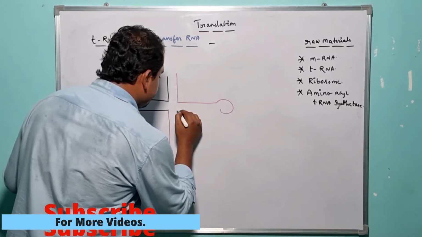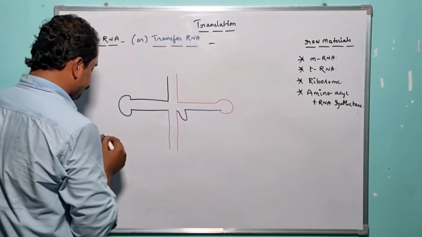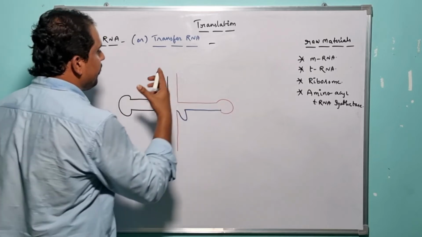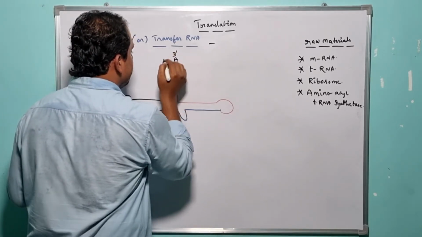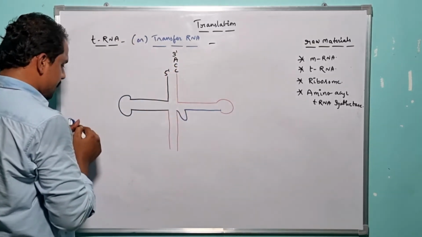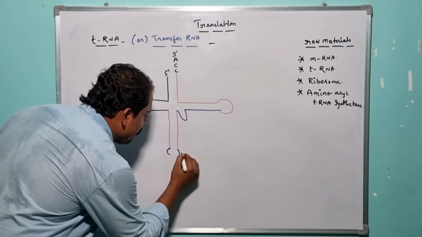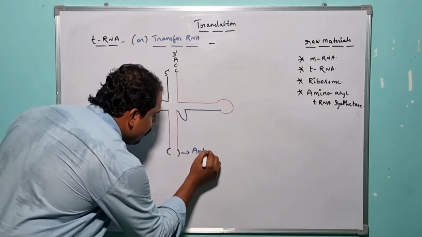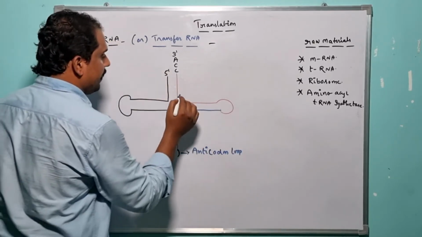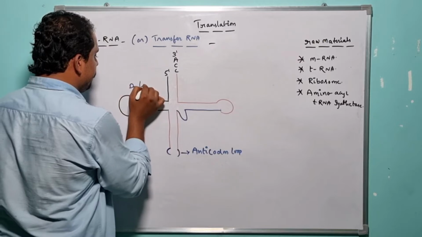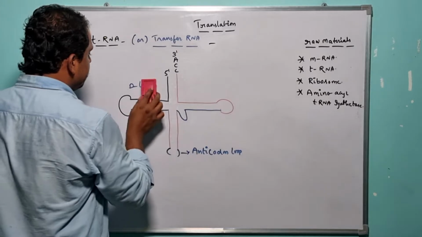Something around like this, right? And here there is an availability of the acceptor stem, ACC, and it is the 5' end. And here there is an availability of the anticodon loop. What is it? Anticodon loop, and it is nothing but the D loop here. D loop.